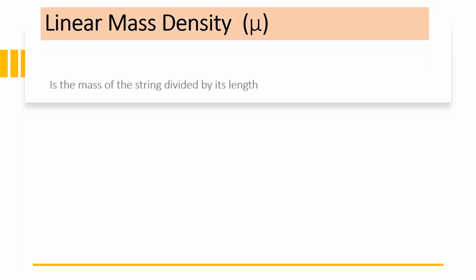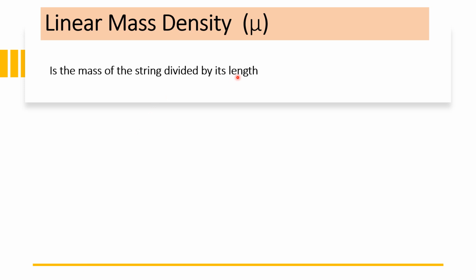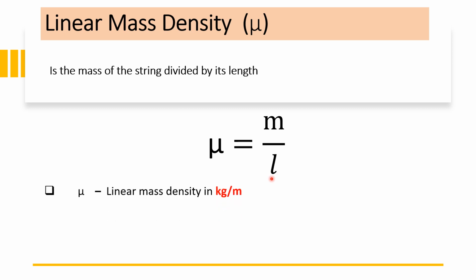Since I've shown you the linear mass density, let us define it properly and find out how to calculate the value of linear mass density. So linear mass density is the mass of the string divided by its length. So from the definition itself, the equation would be linear mass density, that is the symbol, is equal to mass per length. So that's why the unit is kg per meter. So let's put a legend. Mu is the linear mass density, in kg per meter, m is the mass of the string, and L is the length of the string. So that is the definition of linear mass density.